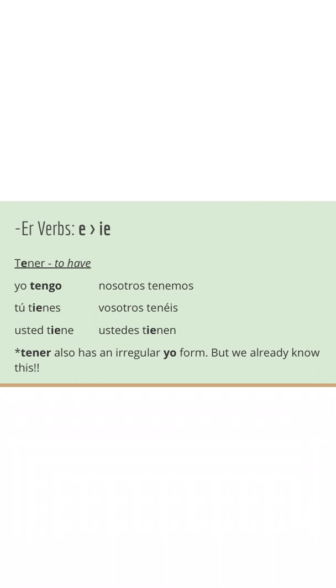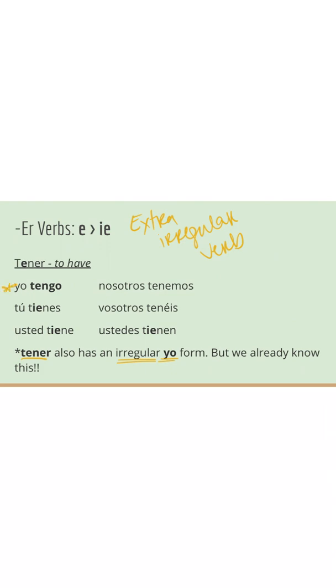All right, so this is another E to IE verb, and it is tener, which is to have. However, super important note here that I want you to put somewhere on your paper or your notes. Tener is considered an extra irregular verb. That is my unofficial title for these types of verbs. The reason we call it extra irregular is because tener also has an irregular yo form, right?